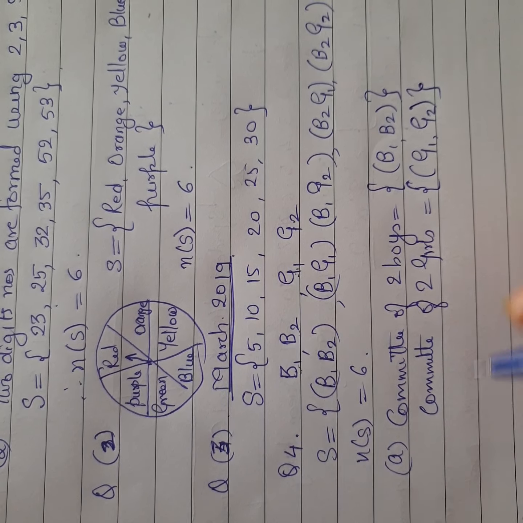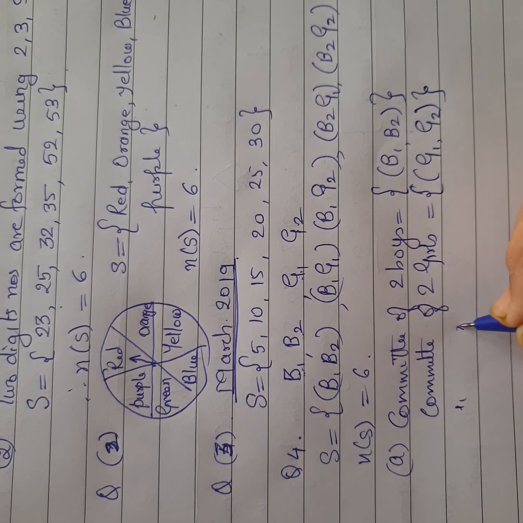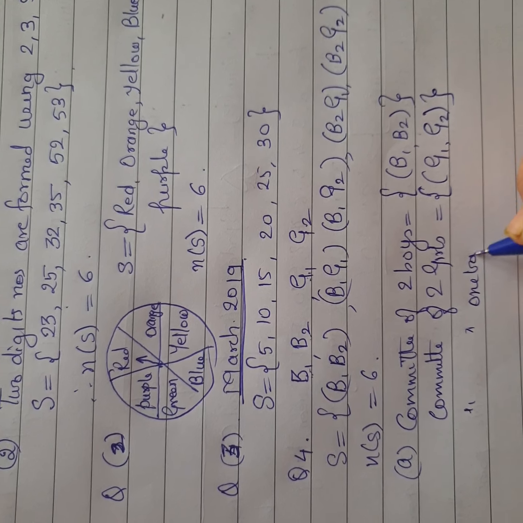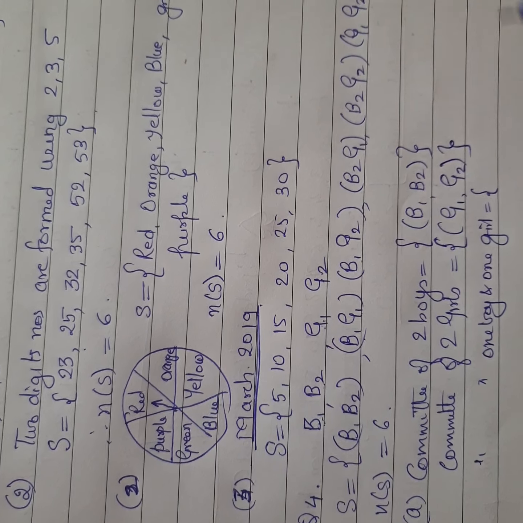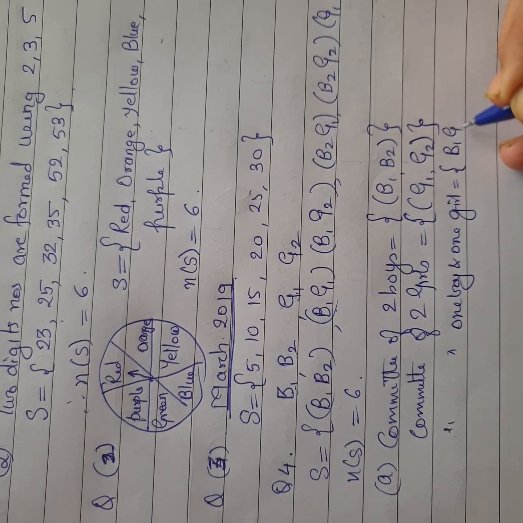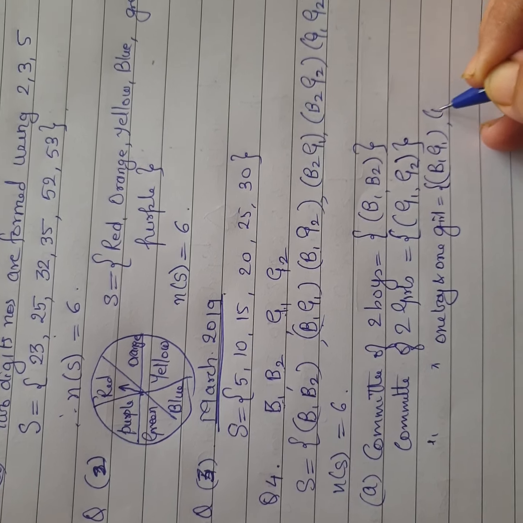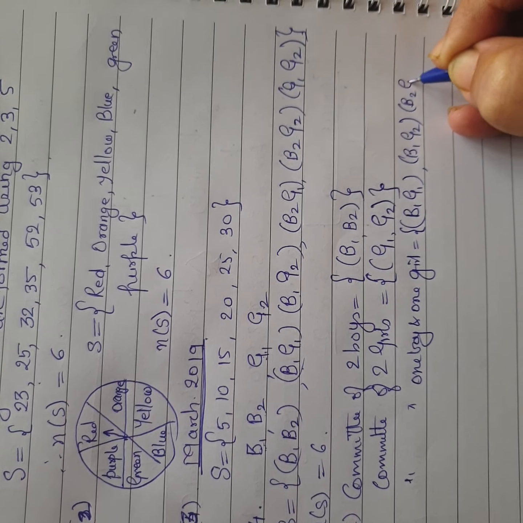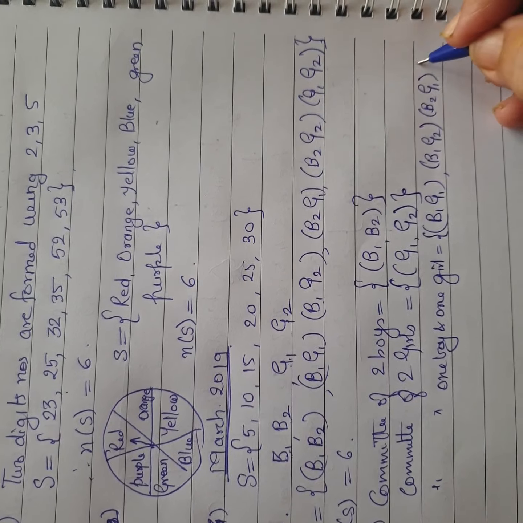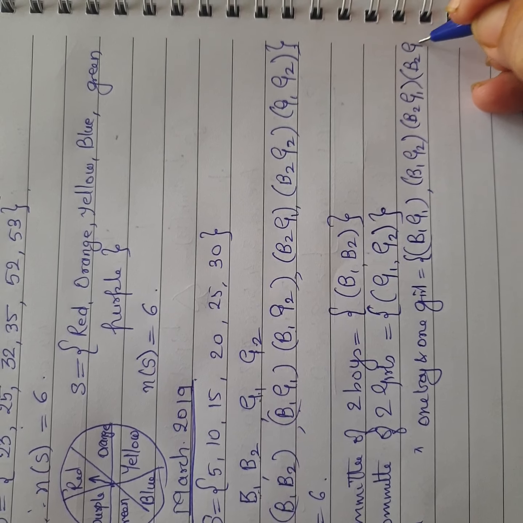Now committee of 1 boy and 1 girl. So if I have committee of 1 boy and 1 girl, you're going to pick up B1 G1, B1 G2, B2 G1 and B2 G2. So it is B1 G1, then B1 G2, B2 G1, and B2 G2.